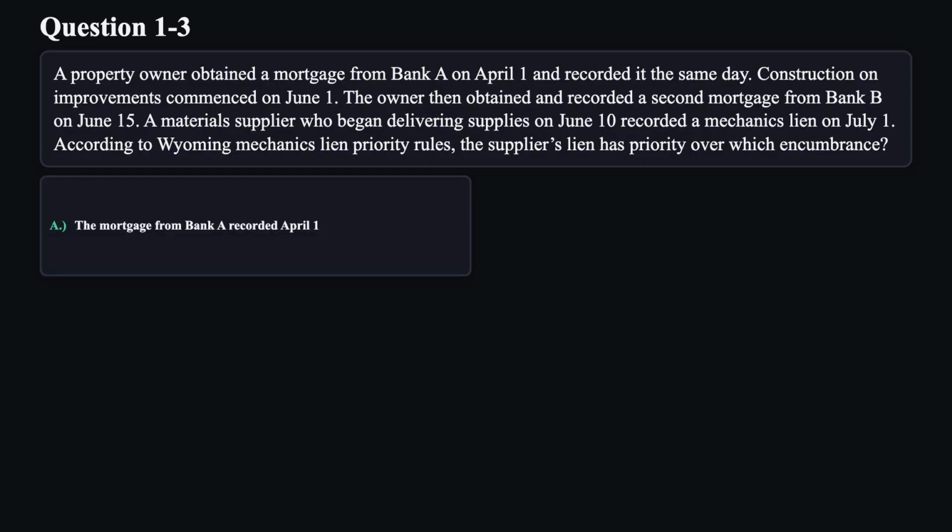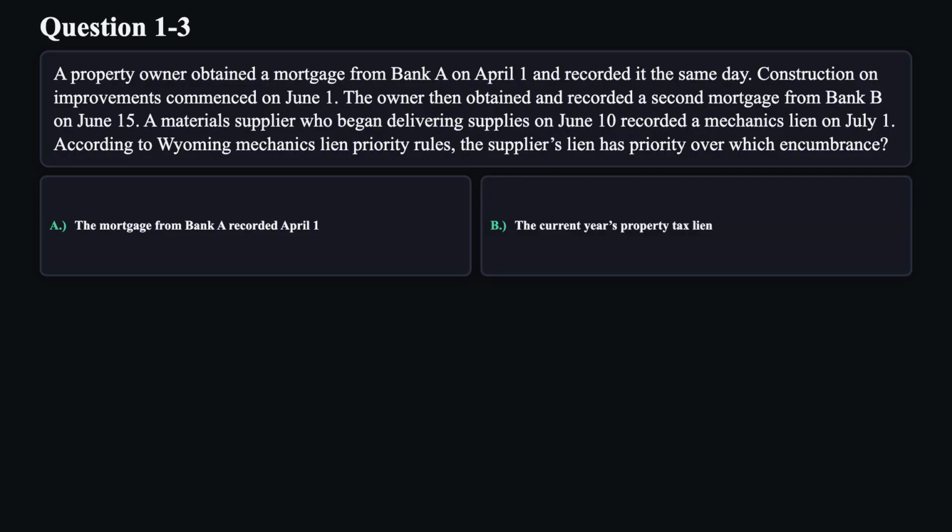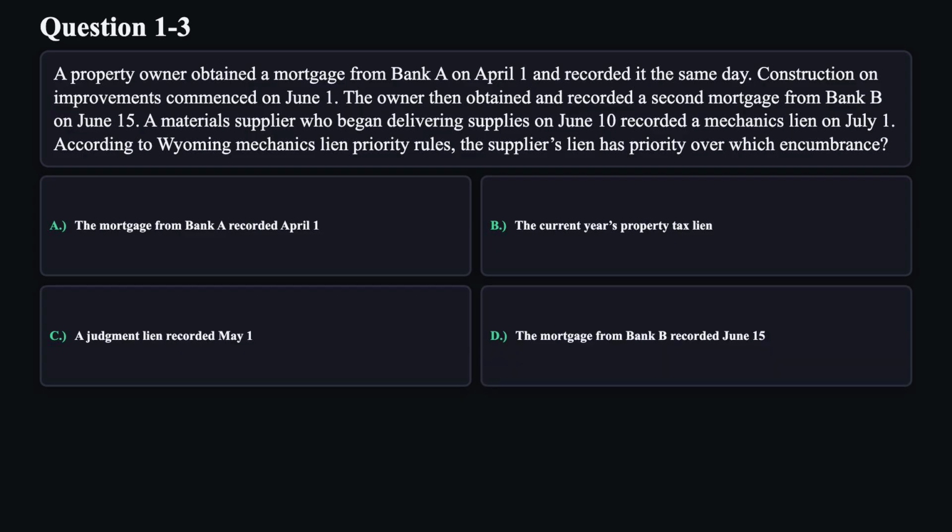A. The mortgage from Bank A recorded April 1st. B. The current year's property tax lien. C. A judgment lien recorded May 1st. D. The mortgage from Bank B recorded June 15th.